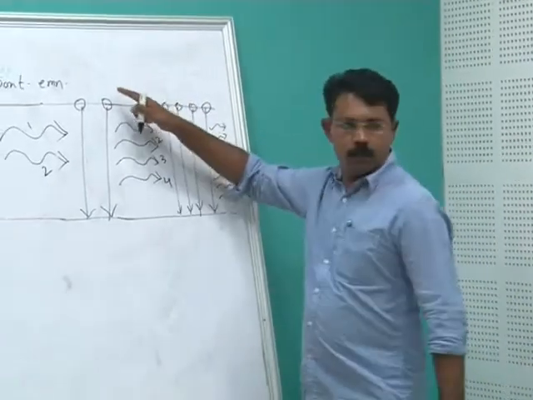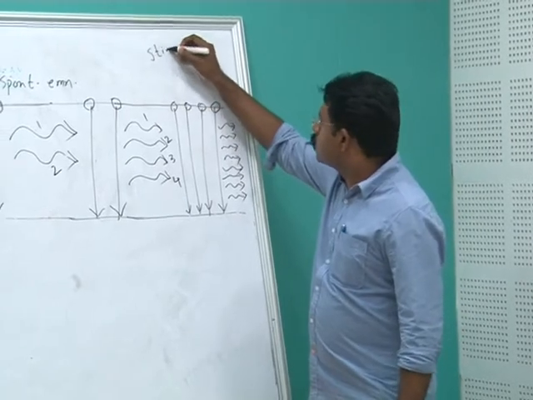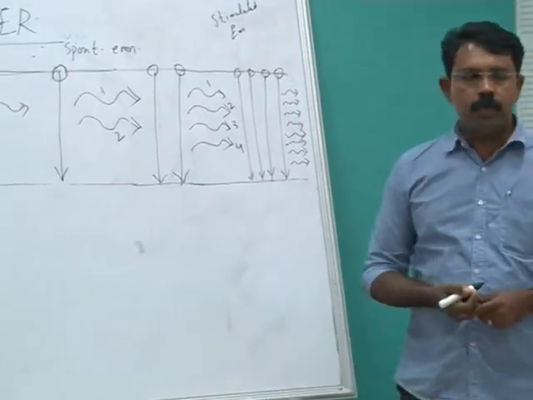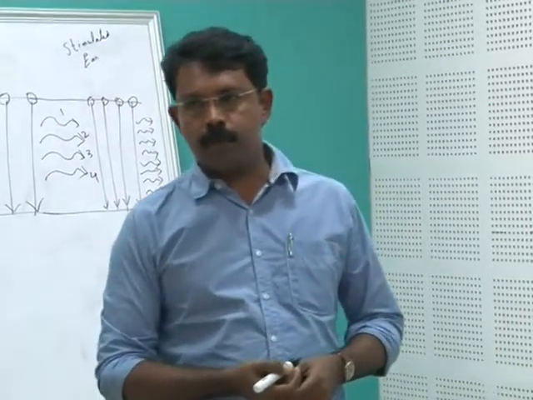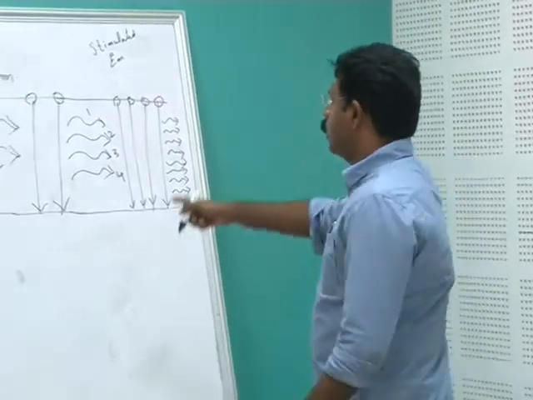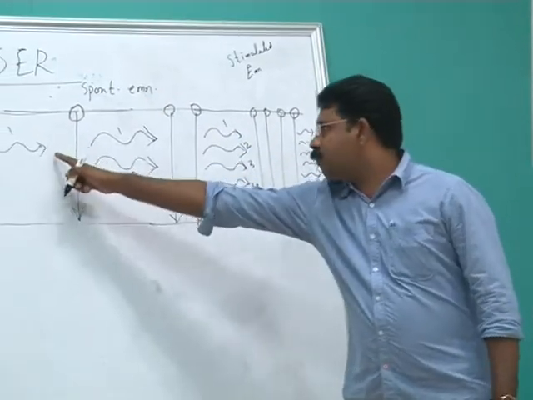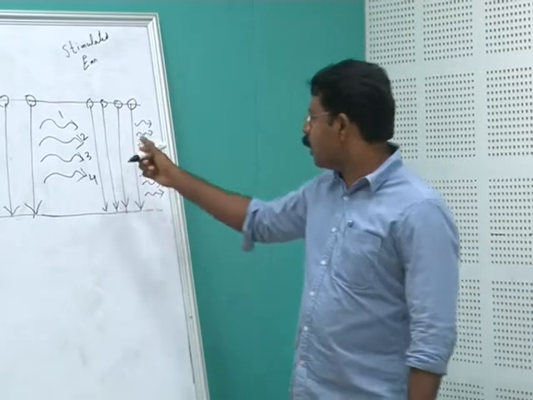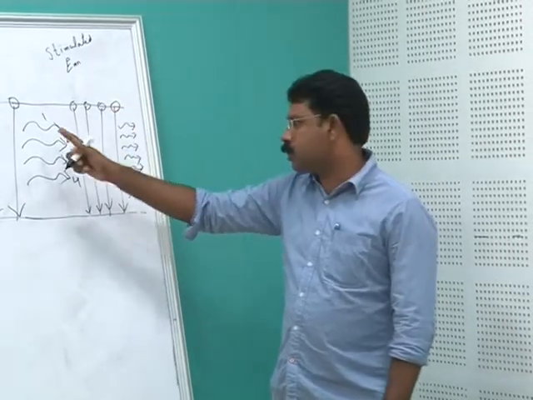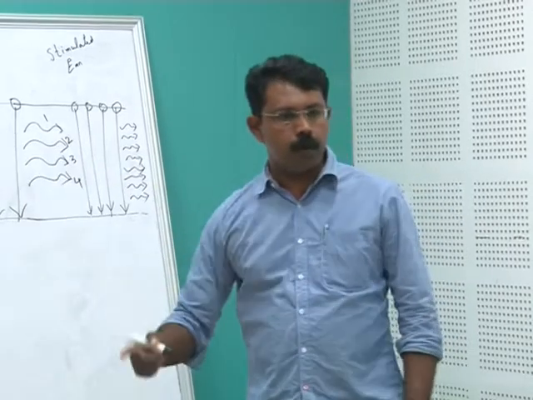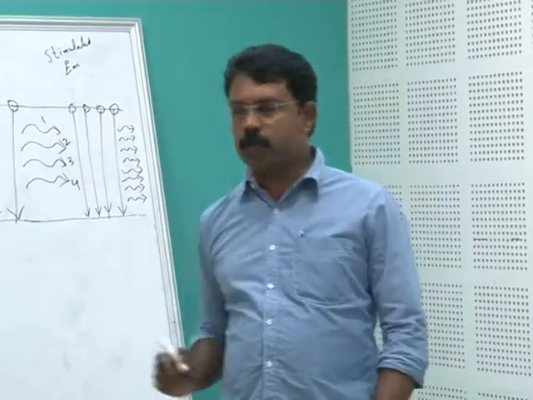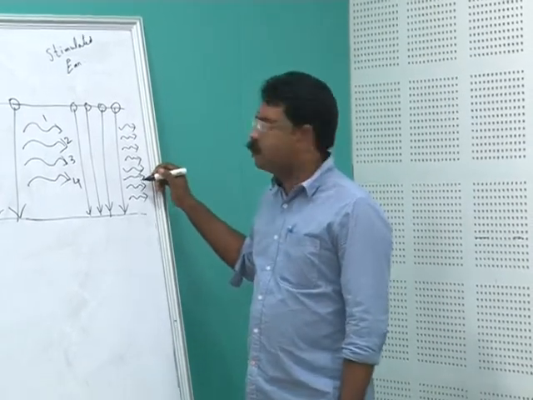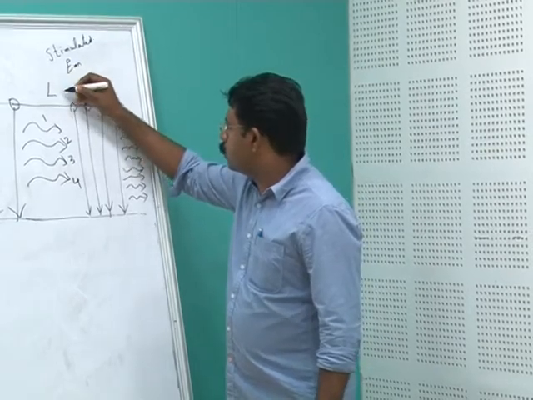So this process is what is known as stimulated emission. Why is it called stimulated emission? It is because we are allowing a photon to stimulate atoms one by one, right? We are using photons to stimulate these atoms one by one to get the stimulated emission of radiation. And what is essentially happening here is that we have multiplication of photons, 1 photon, 2 photons, 4 photons, like that, the number of photons is going on increasing. So as the number of photons gets multiplied, you will have what is known as light amplification.